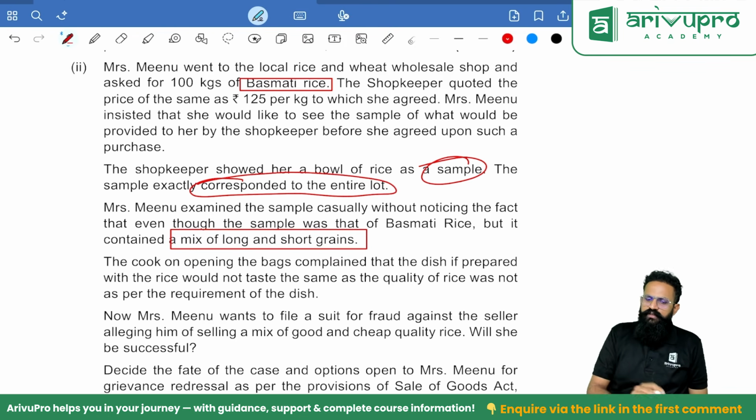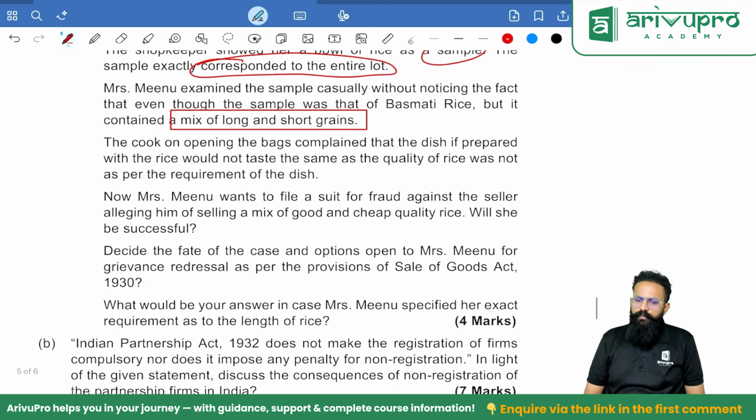Now people, the cook on opening the bag complains. Miss Meenu wants to file a suit for fraud against the seller, alleging him of selling a mix of goods, cheap quality rice. Decide the fate of the case and options open to Miss Meenu for grievance redressal.